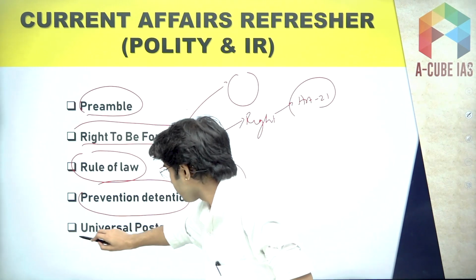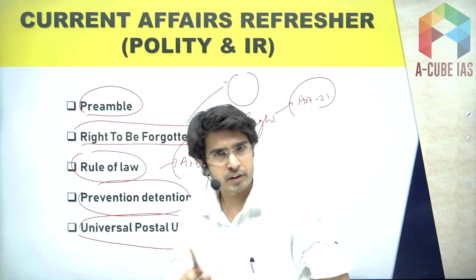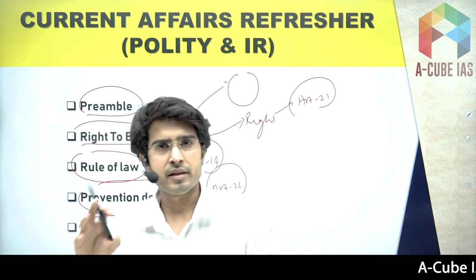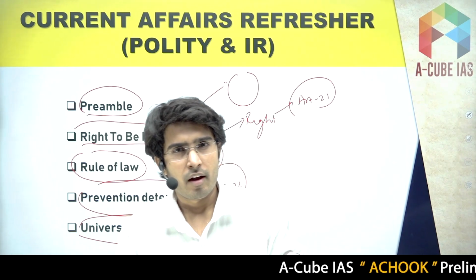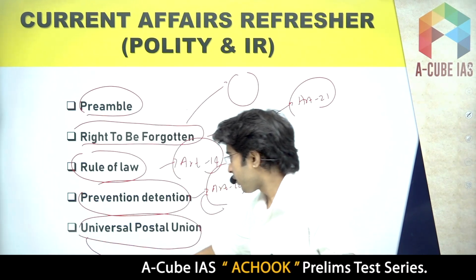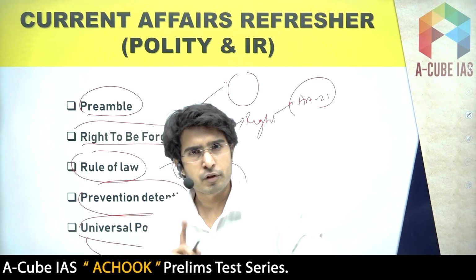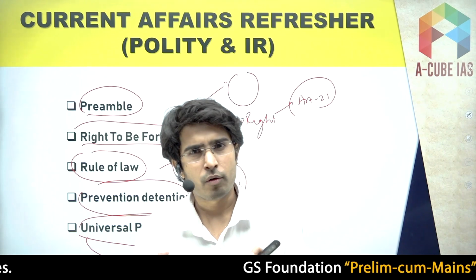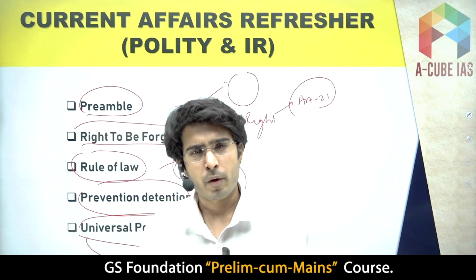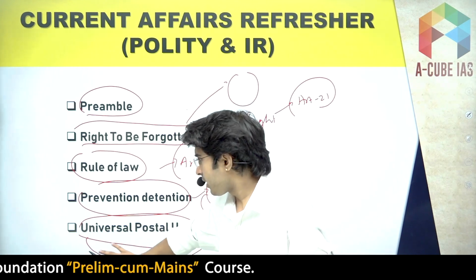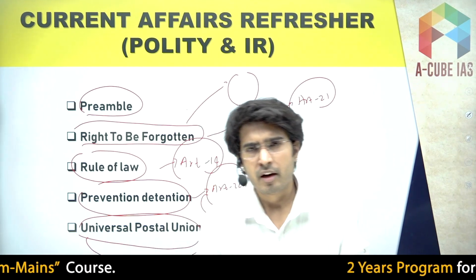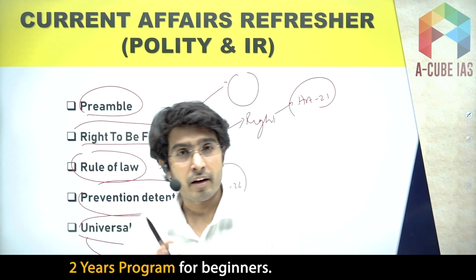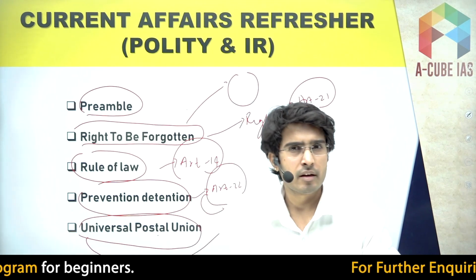And the Universal Postal Union as well. We covered this topic. See, the Universal Postal Union is one of the specialized agencies of the United Nations. I have a gut feeling that there might be a question on the Universal Postal Union. First of all, it was in news. Second of all, every year UPSC is asking questions on the basis of United Nations bodies. So there might be a question on the Universal Postal Union. Remember, it is one of the specialized agencies of the United Nations, and in fact, it is the second oldest international organization.